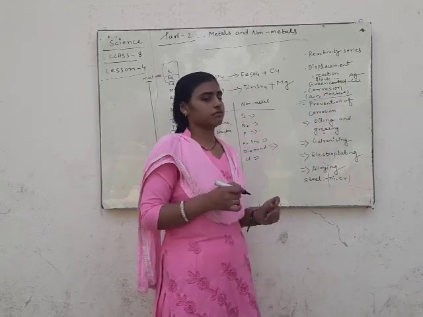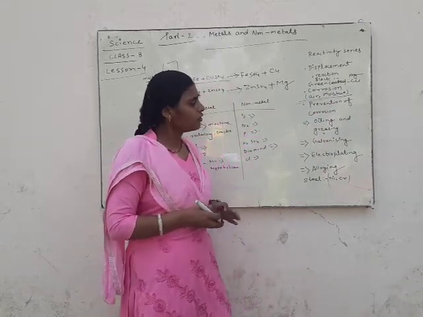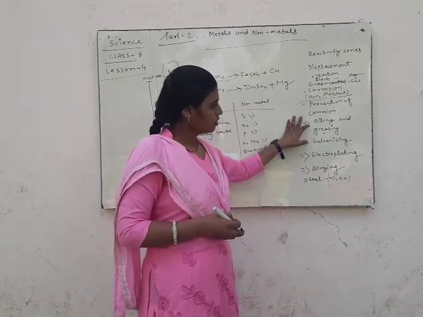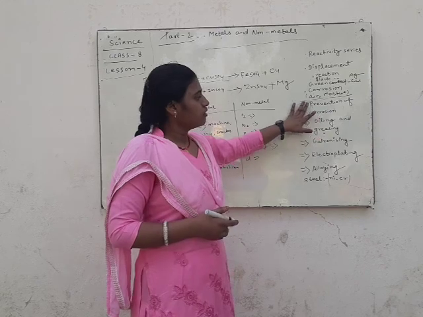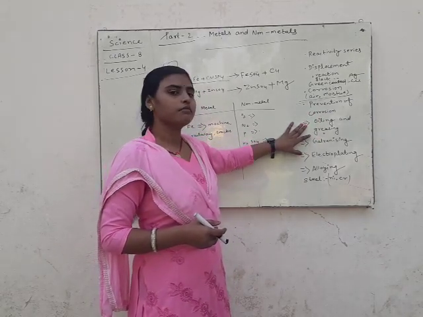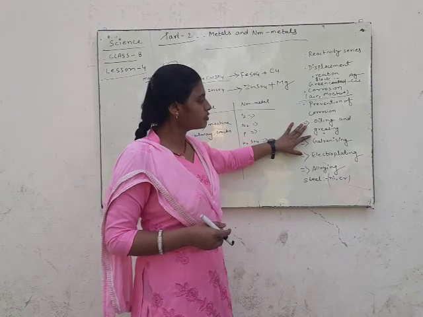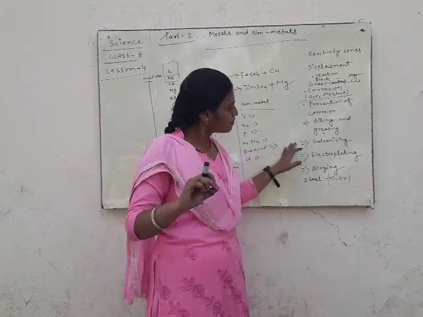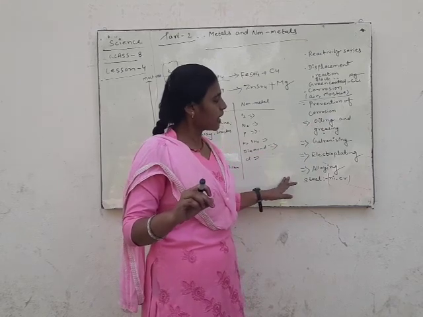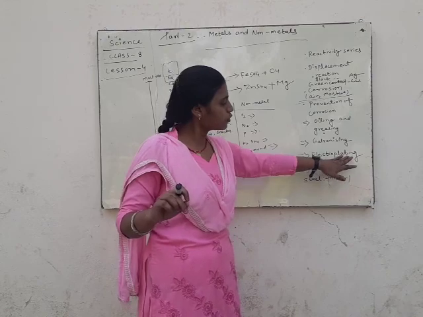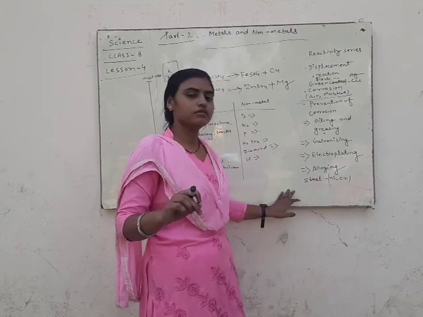Now we'll discuss prevention of corrosion. We can prevent the metal from corroding by applying some methods: oiling and greasing, galvanizing, electroplating, alloying.